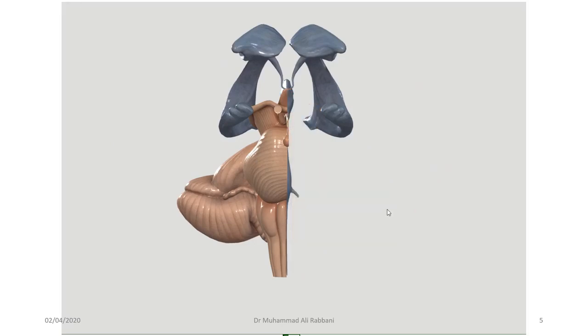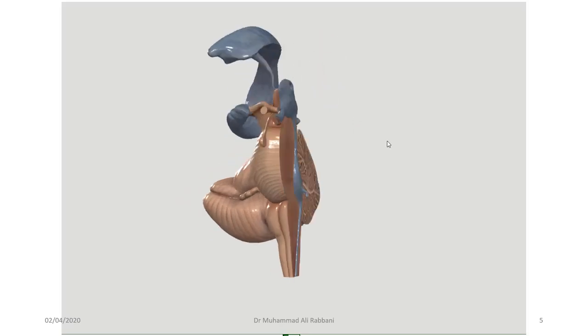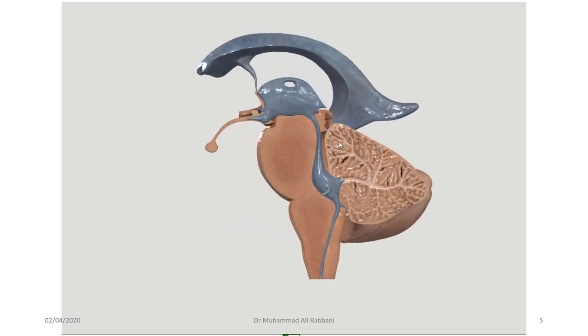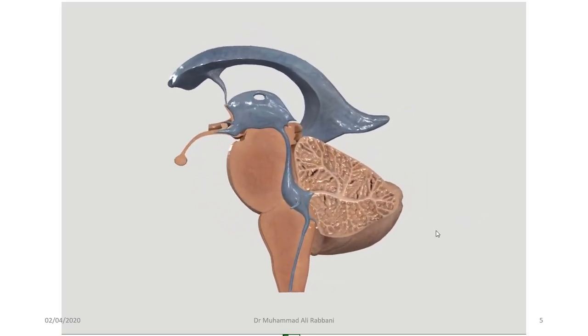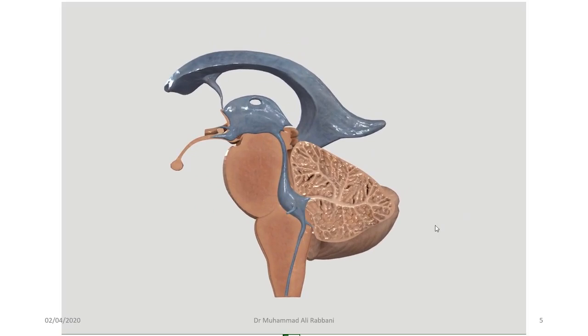So I am removing the left part of the brainstem, cerebellum, and the fourth ventricle. So let's view it from the medial side. Okay, here you see that in the medial side, now you see all of these structures in situ, and here